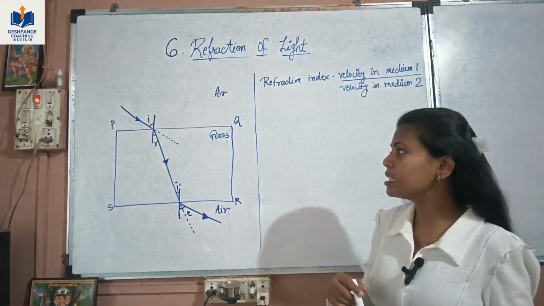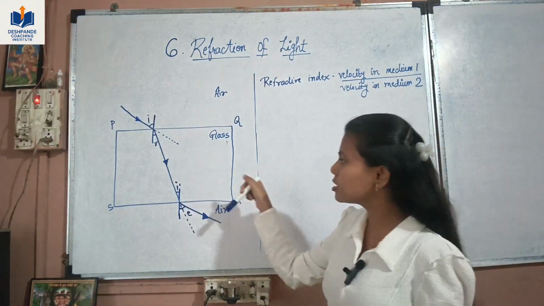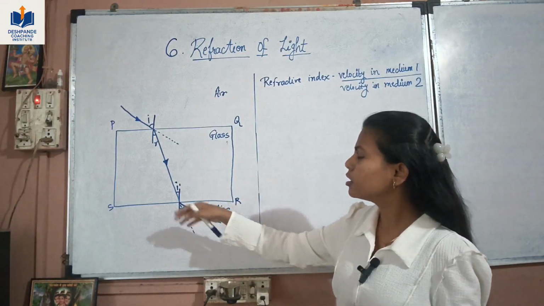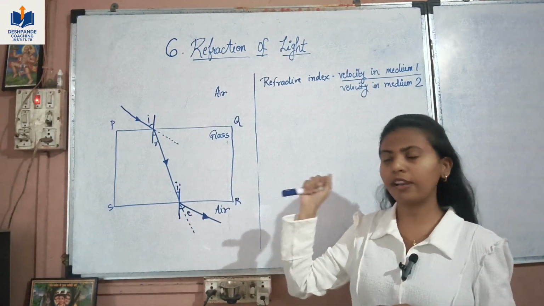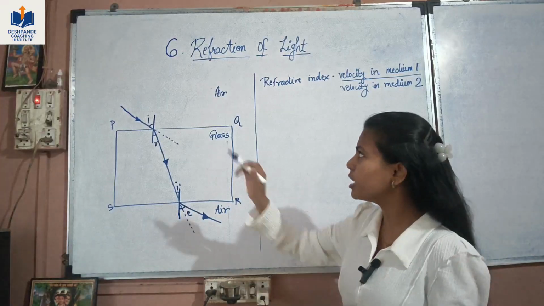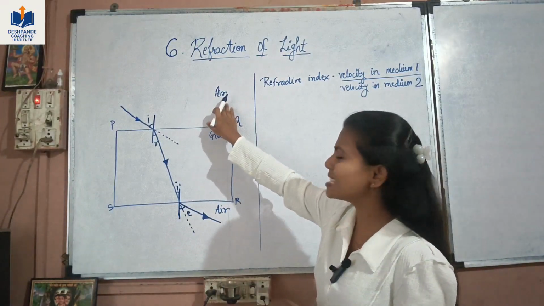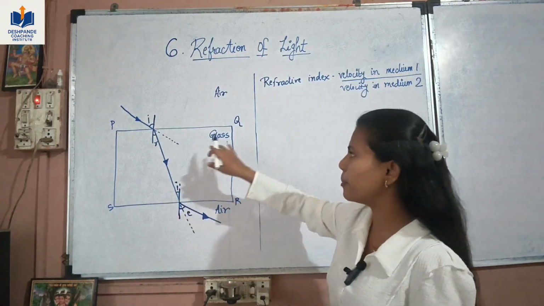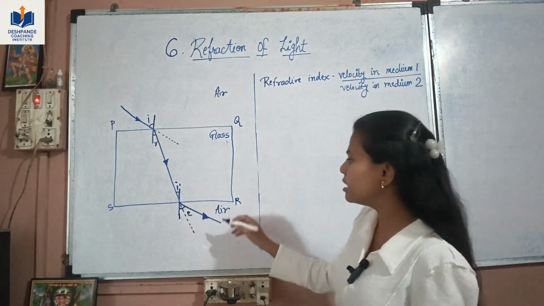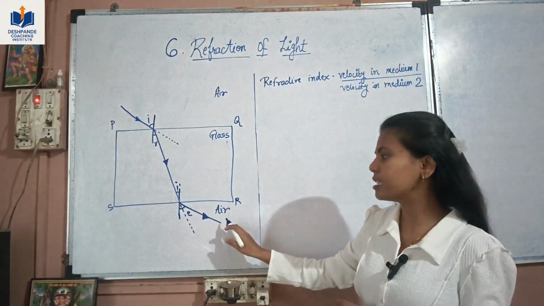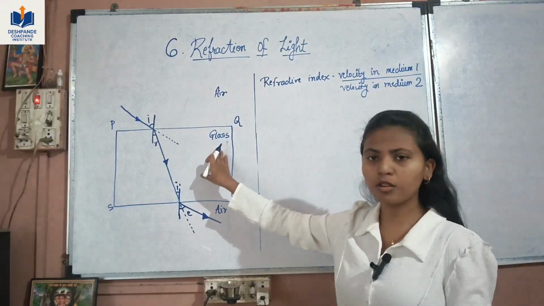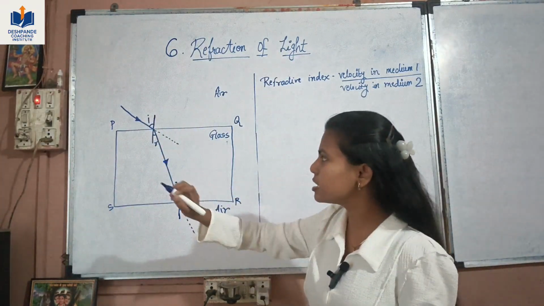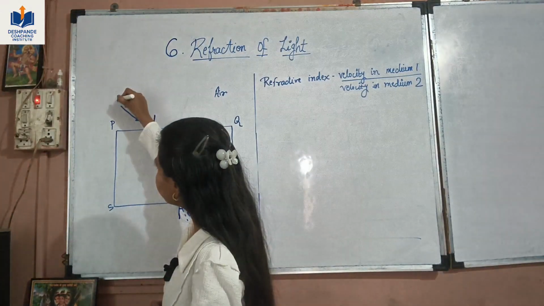So let us understand how it works and what are the terminologies you should know for drawing this diagram related to refraction of light. First we have taken a very less dense medium, which is air, and this is a glass slab, PQRS, and this is again the less dense medium, air. Glass is obviously denser than air. So we are considering this is a ray of light